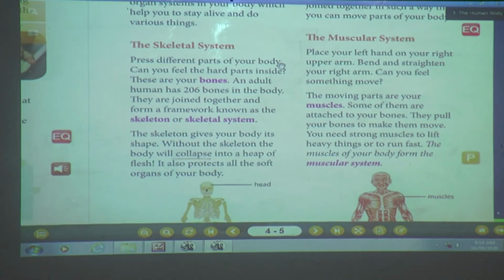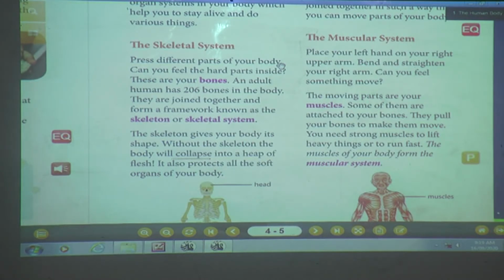Are you feeling hard or very soft? Yes. Where are you feeling hard and where are you feeling soft? Can you tell me? Yes, come on. Now when you are touching your body, you can feel some hard parts and some soft parts, isn't it? Why is it like that? Because in your body, bones are there. We cannot see the bones, but we can feel the bones. When you touch with your hands, wherever you touch on your body, you can feel the bones, isn't it? So why are you feeling hard? Because of bones only. So these are your bones.